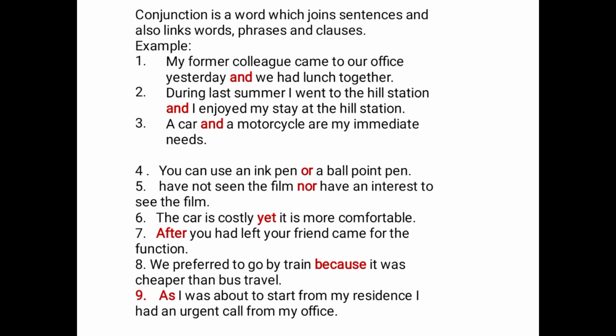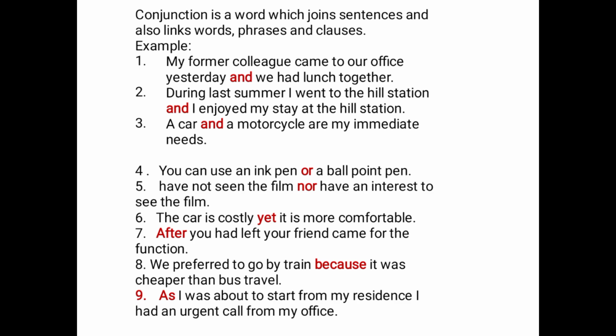You may ask, what is a subordinate clause and what is a main clause? A subordinate clause is a clause that cannot stand on its own. When a subordinate clause is expressed, you are expecting something else to make the meaning complete. Take for instance, after you had left.